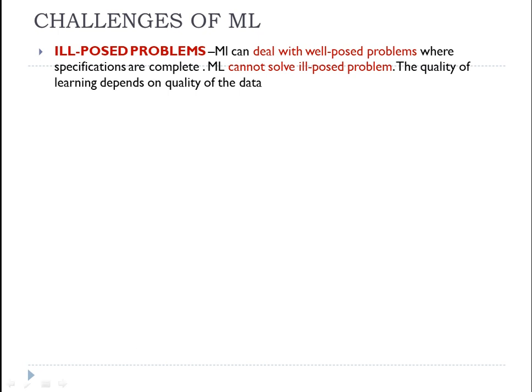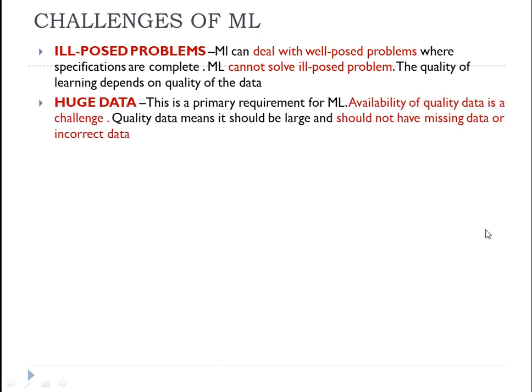And the quality of learning depends upon the quality of data. So you need to have a very good quality of data as well as quantity of data when you are using a machine learning algorithm. The second challenge is huge data. This is a primary requirement for machine learning. Machine learning requires not just quality data but also large data, and it's essential that the data does not have any kind of incorrect data or missing data in it.